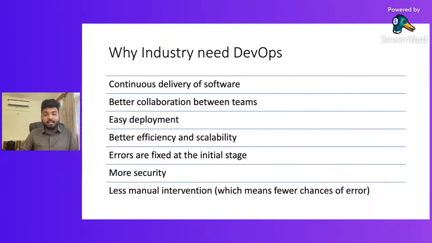Better efficiency and scalability. Let's talk about efficiency and scalability in brief. Scalability means to scale your software from one server to 10 servers in a minute, or in a second.